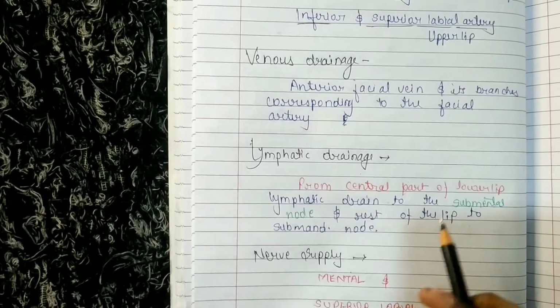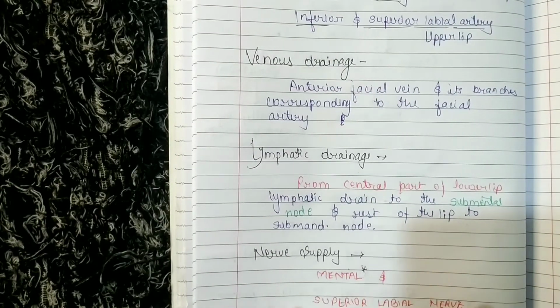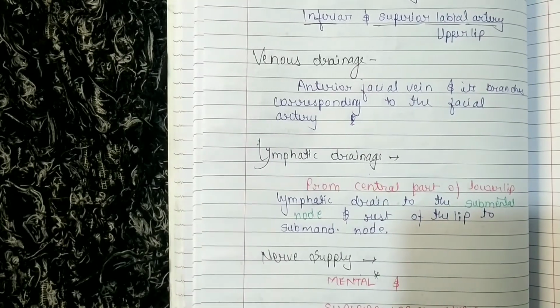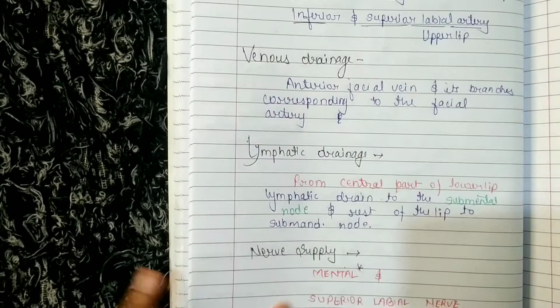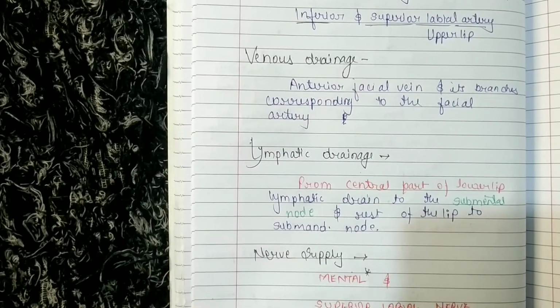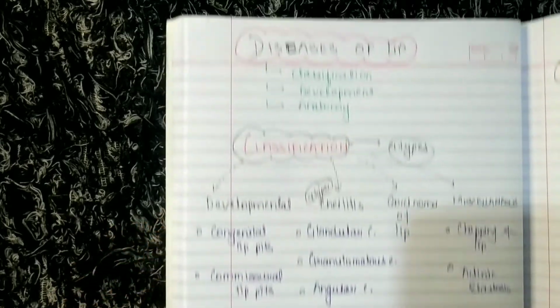Now nerve supply will be the mental nerve and the superior labial nerve. The mental nerve will supply what? The mandible basically, and the superior labial nerve will supply both the lips. Well, both of them supply both the lips. So these are the things which I had to tell you in this video.